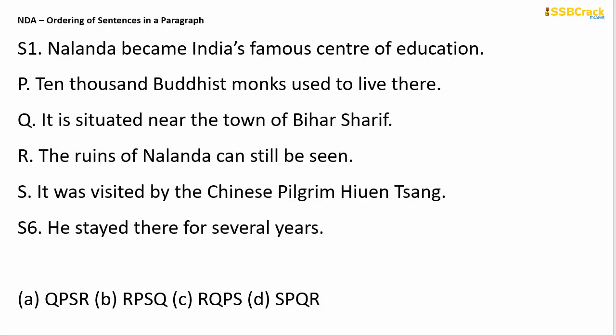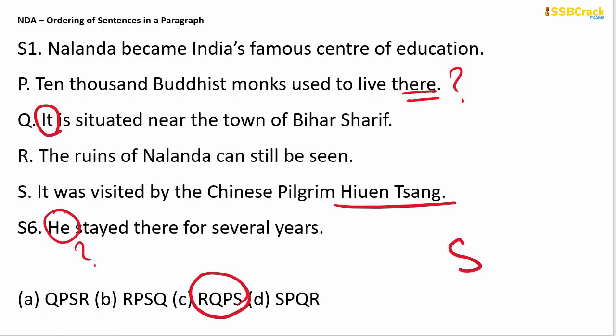Next question. Nalanda became India's famous center of education. He stayed there for several years. Who is he? 10,000 Buddhist monks used to live there. Where is it? Nalanda. It is situated near the town of Bihar Sharif. The ruins of Nalanda can still be seen. It was visited by the Chinese pilgrim Huen Tsang. So see, this is pointing out Huen Tsang, so S will obviously be at the end of the combination. Here there is only one combination where S is last, so RQPS is your answer. Okay, so your answer is option C, RQPS.